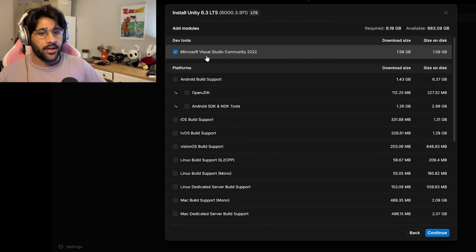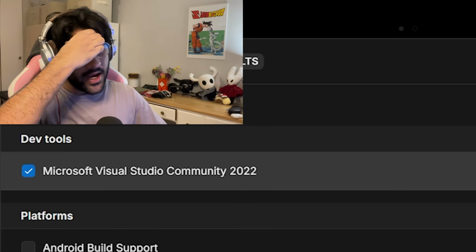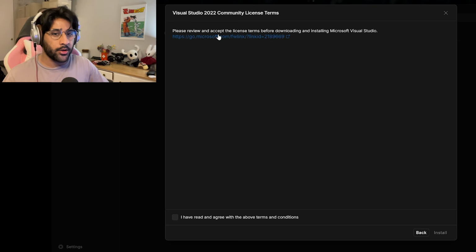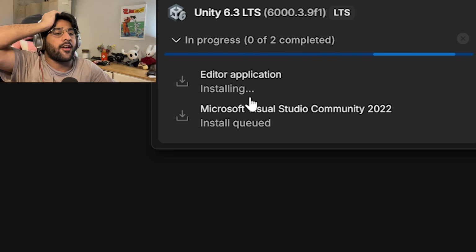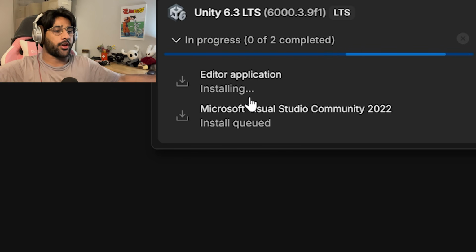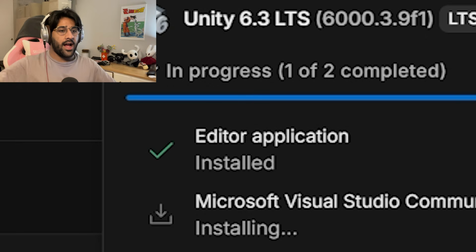Alright, starting again. Whatever. Microsoft Visual Studio Community 2022. I think I need that. I think that's what we're gonna be coding in. I've definitely read and agreed with the above terms and conditions. I swear. God, I've been sitting here looking at this thing install for like the past 5 minutes. Why is installing the editor the hardest part? Oh my god, the final boss of coding. Jesus. Aha! Installed. Nice. Now what are we doing?